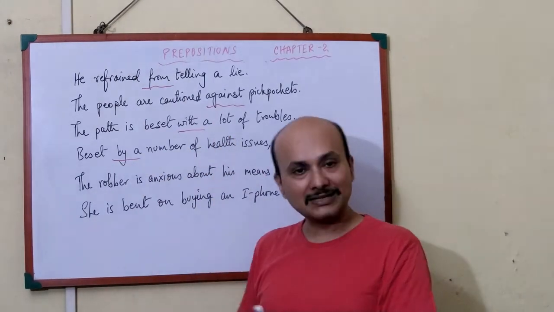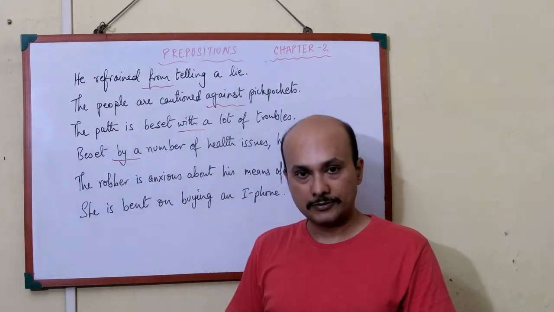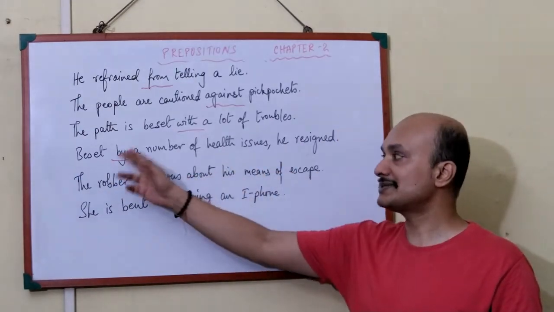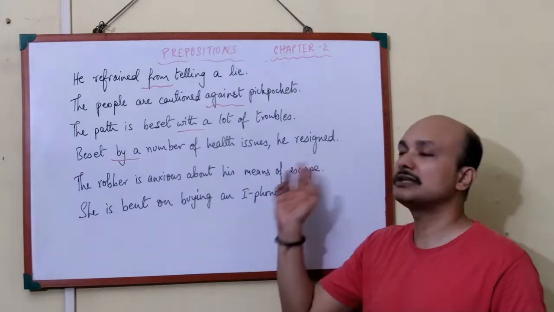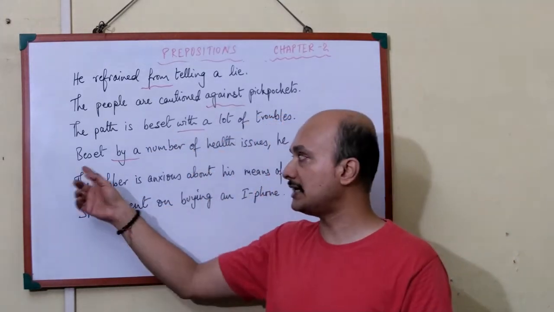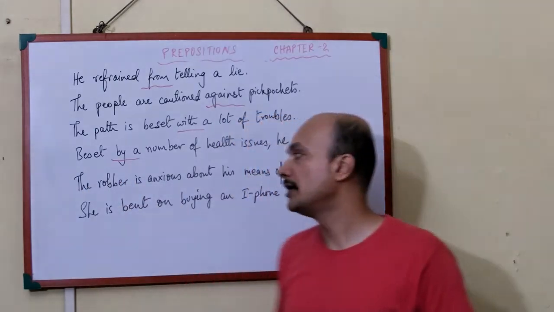And where will you write beset by? Because of. The reason, because of. Because of what? A number of health issues. That is beset by a number of health issues. He resigned. So why did he resign? Because of a number of issues. So instead of because of, we are writing beset by.